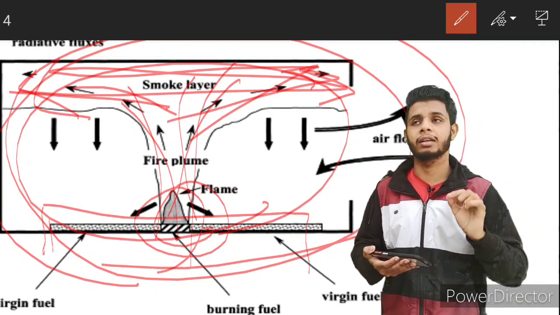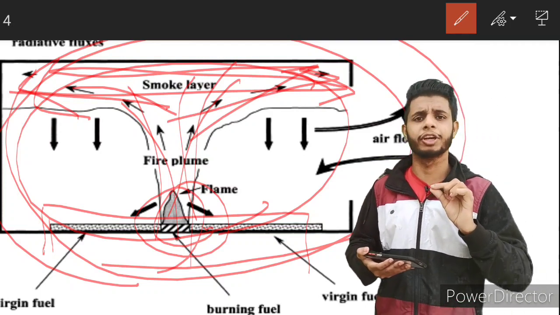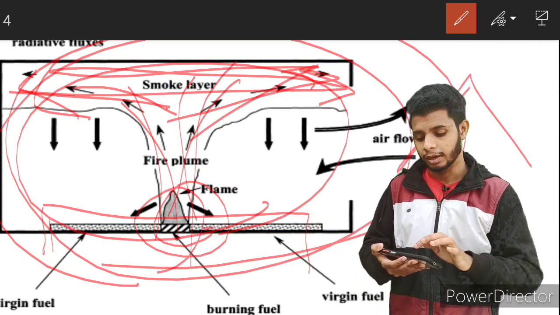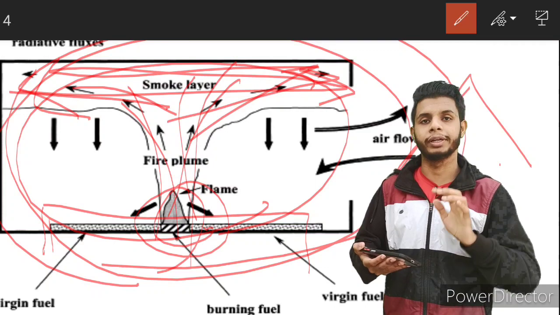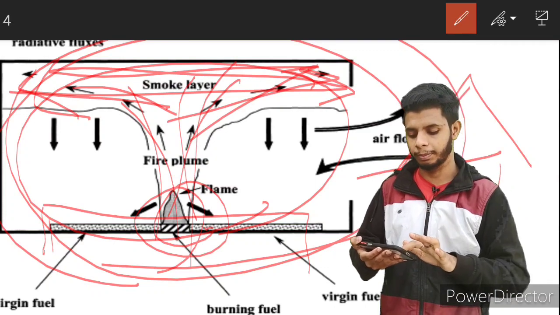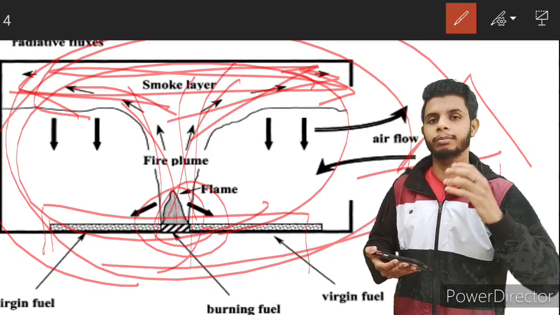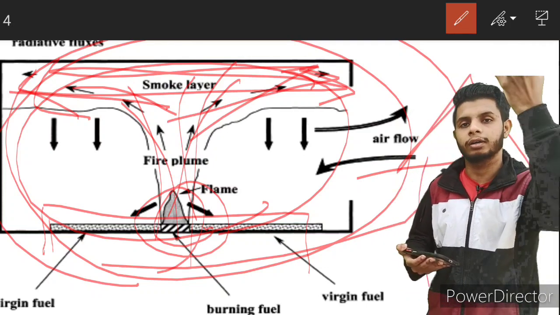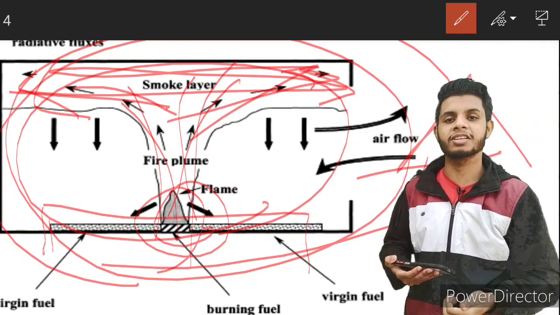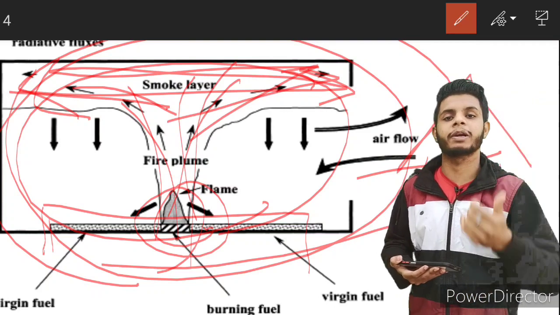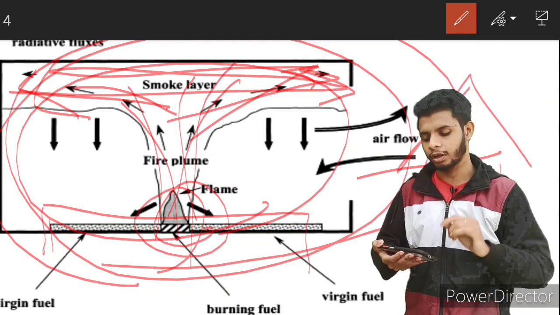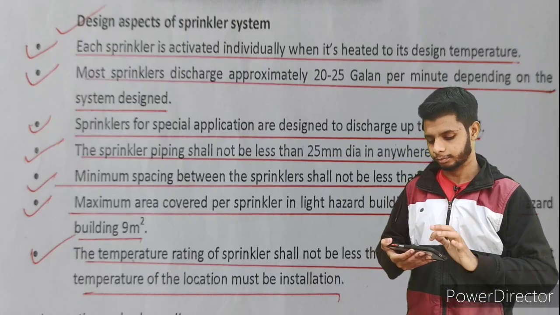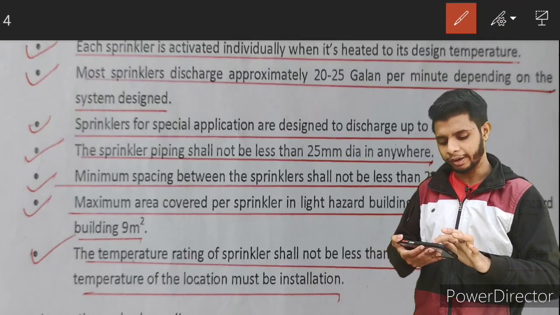One more thing is called stratification. It is a process in which the sprinkler will not work. Sometimes when we go to South India, you can see the homes built in such a way that the plume will be unable to reach the ceiling. When it is unable to reach the ceiling and is not hitting the sprinkler heads, how will they work? So this is one of the problems. I'll tell you the actual meaning after some time. Not in great depth, just